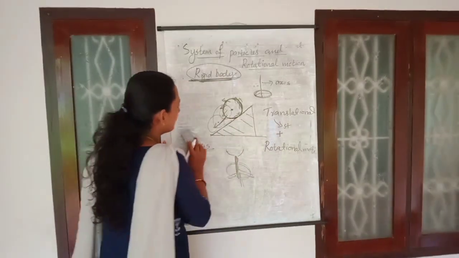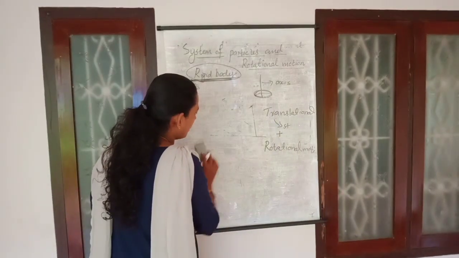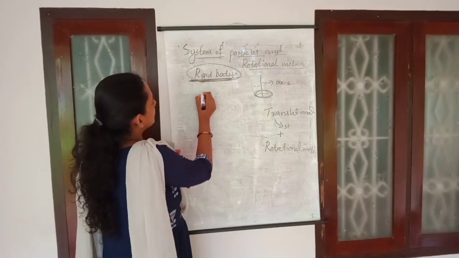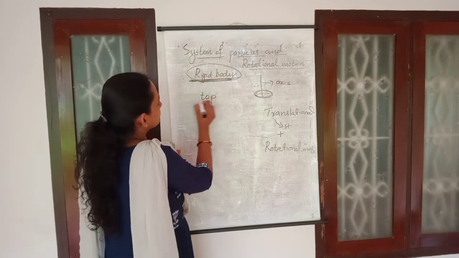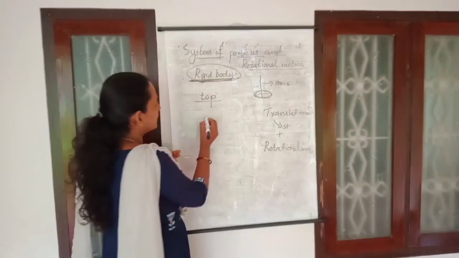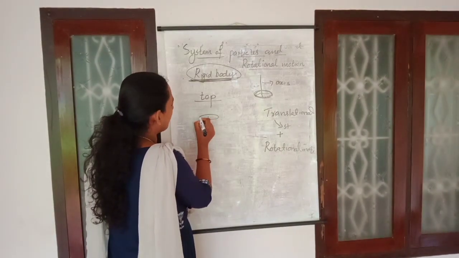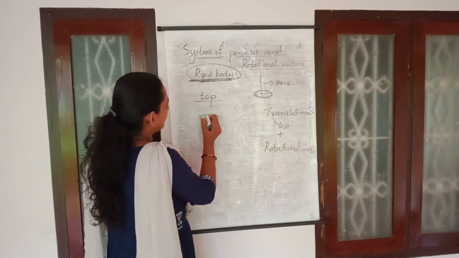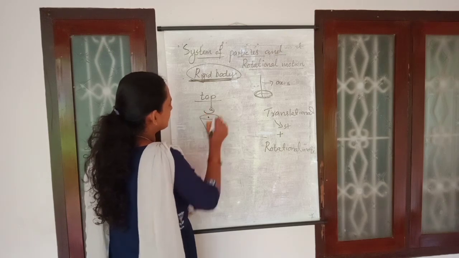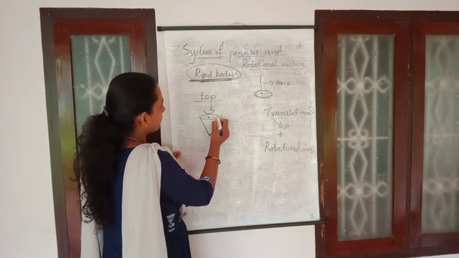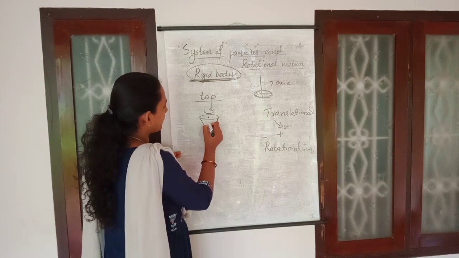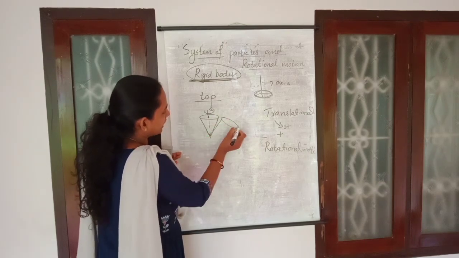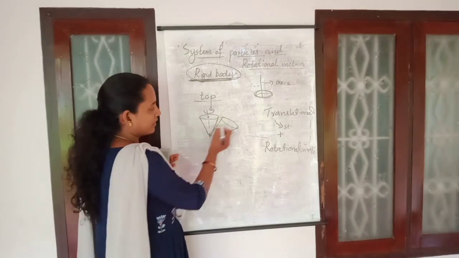But whenever we come to another type of body, for example the top, when it starts to rotate, for a particular moment it will rotate about a particular axis. But after some time it will start to rotate in another position.